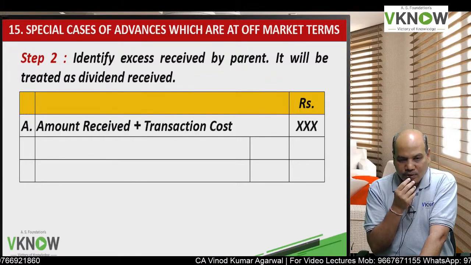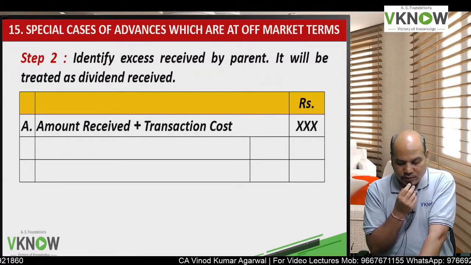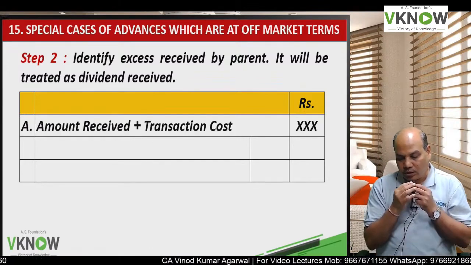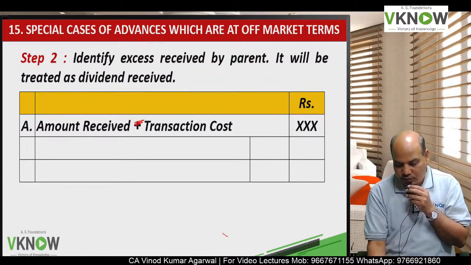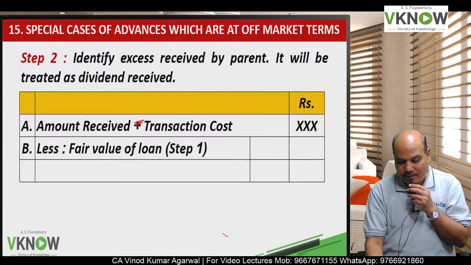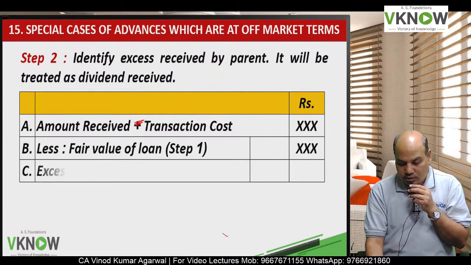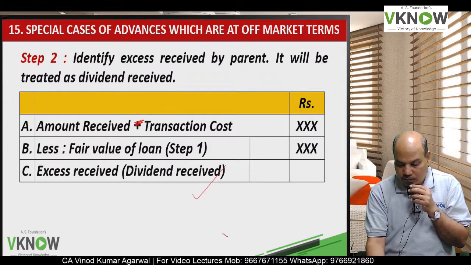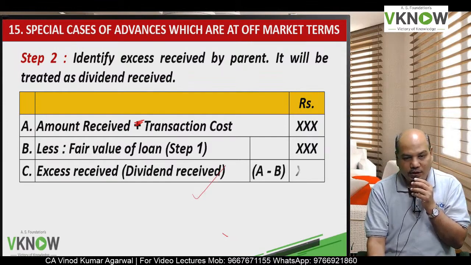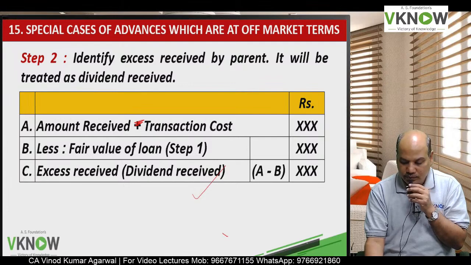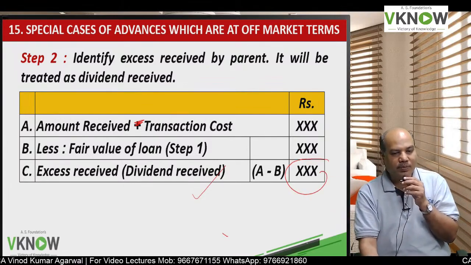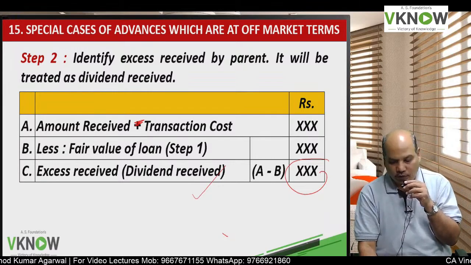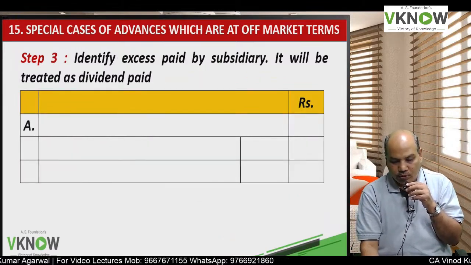And how do you compute it? Amount received, you just make it minus transaction cost minus fair value. The difference is excess amount. Parent will call it as a dividend received from subsidiary, because subsidiary can give dividend to the parent by charging lower rate of interest. And what about subsidiary?